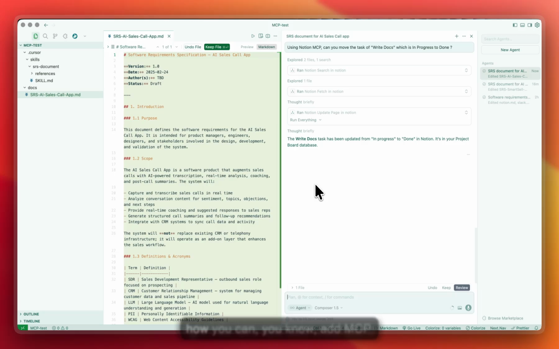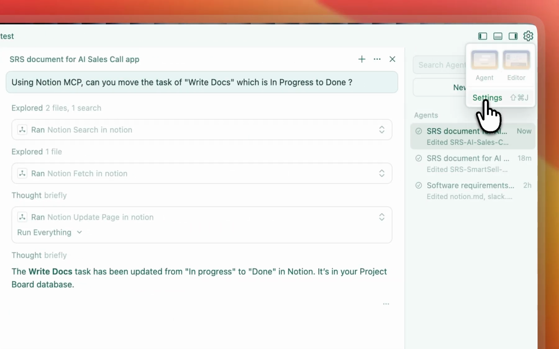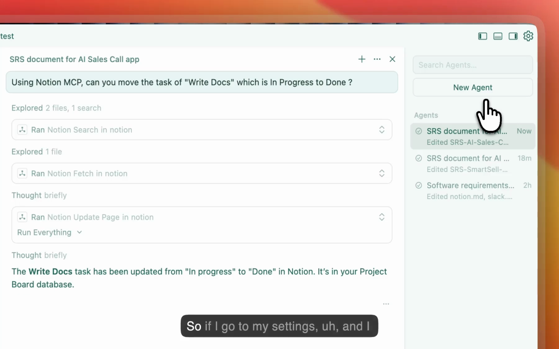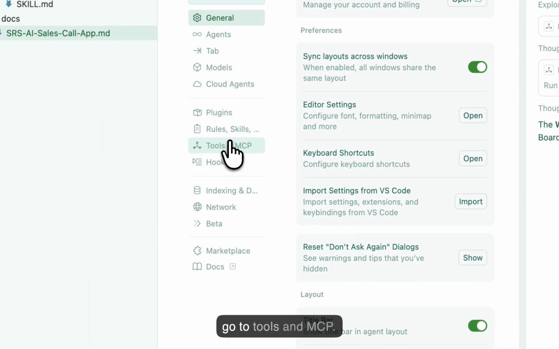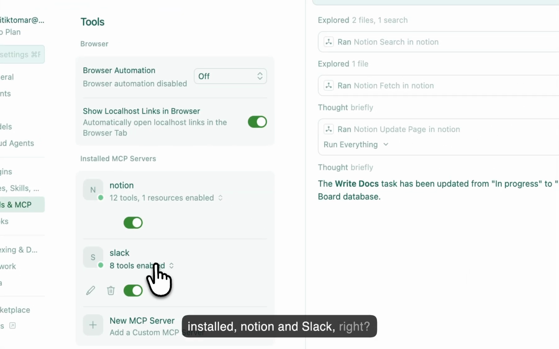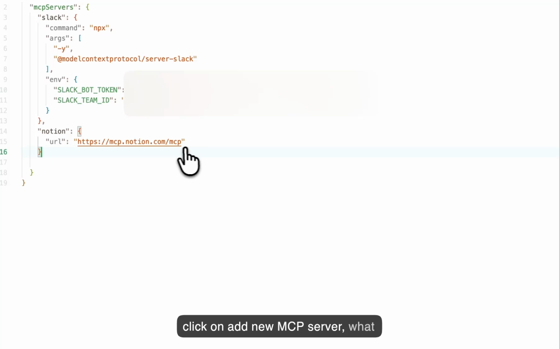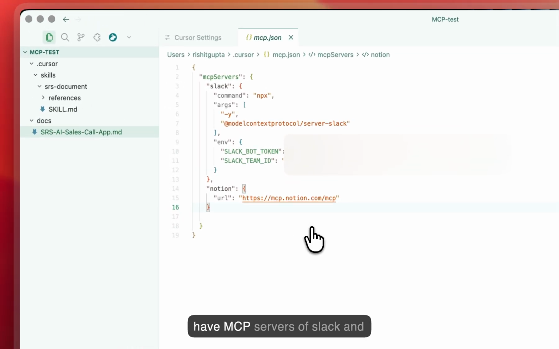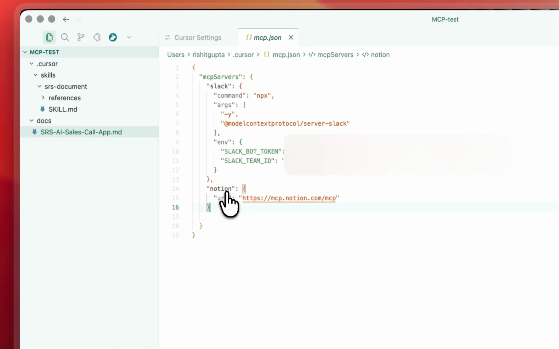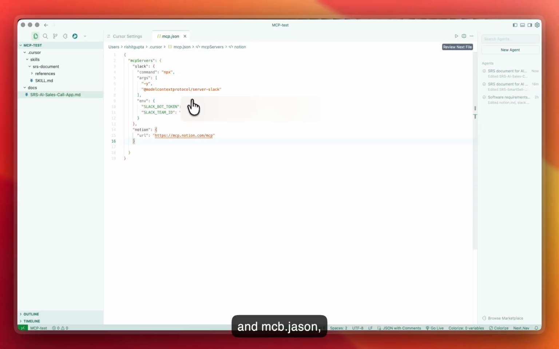So let's now also understand how you can add MCP servers. If I go to my settings and go to tools and MCP, what I'll see is that I have two MCPs installed, Notion and Slack. Let me close this out. When I click on add new MCP server, I can see the MCP servers of Slack and Notion. It is present in mcp.json inside the .cursor folder. If you're on VS Code, then you can have it inside your .vscode folder in mcp.json.